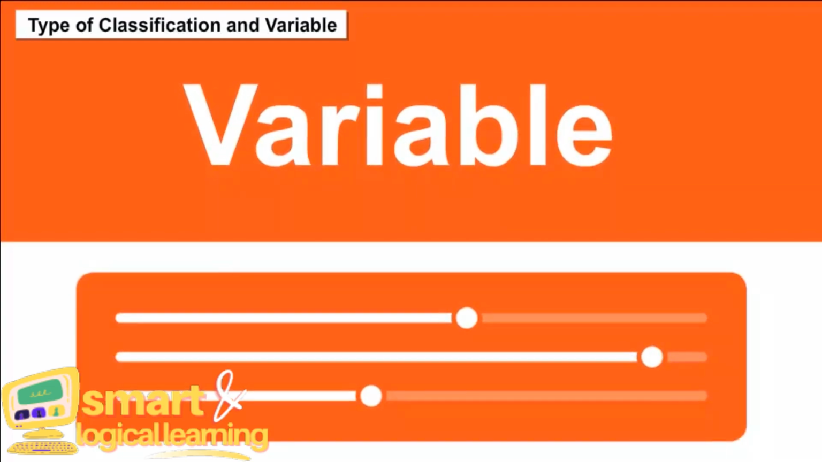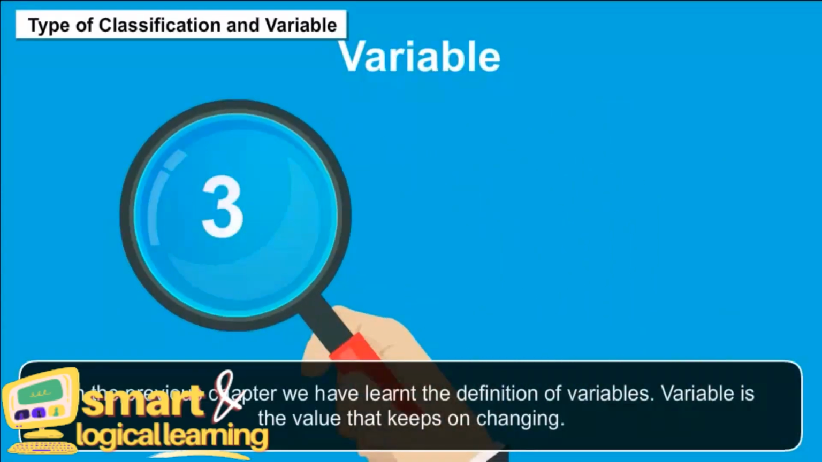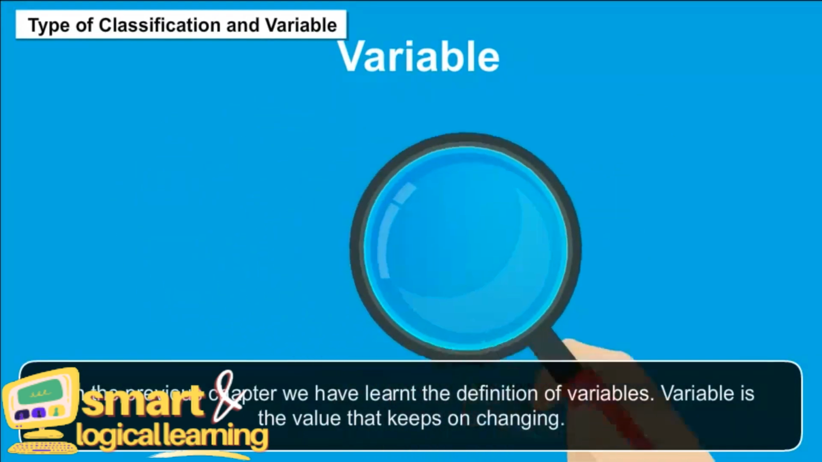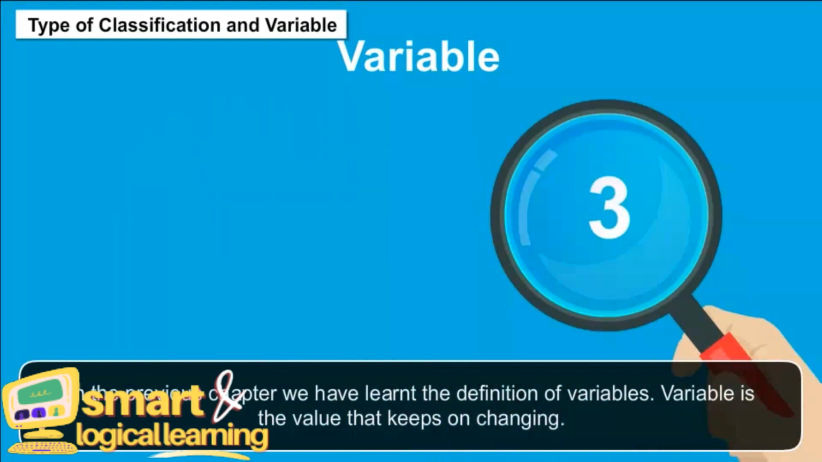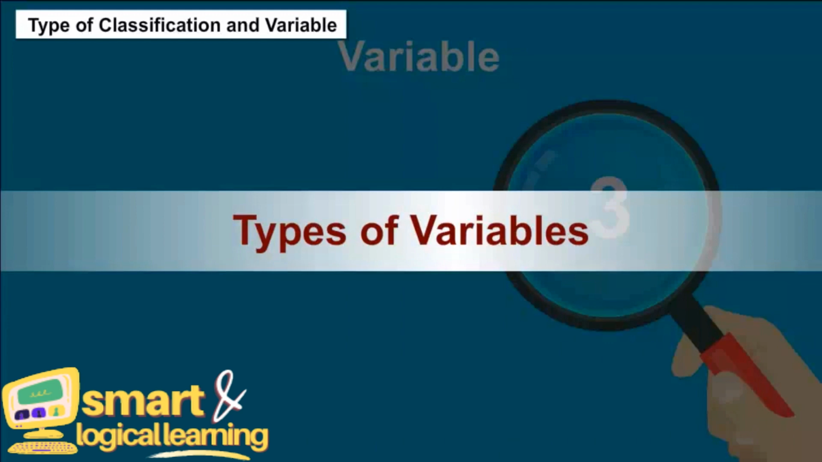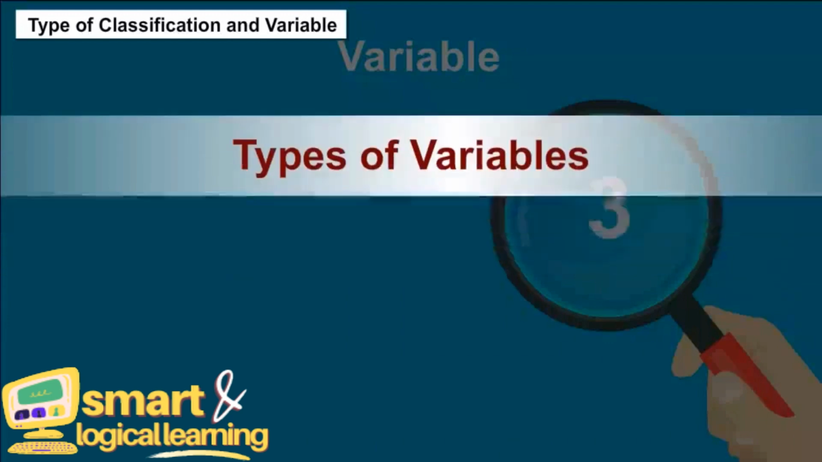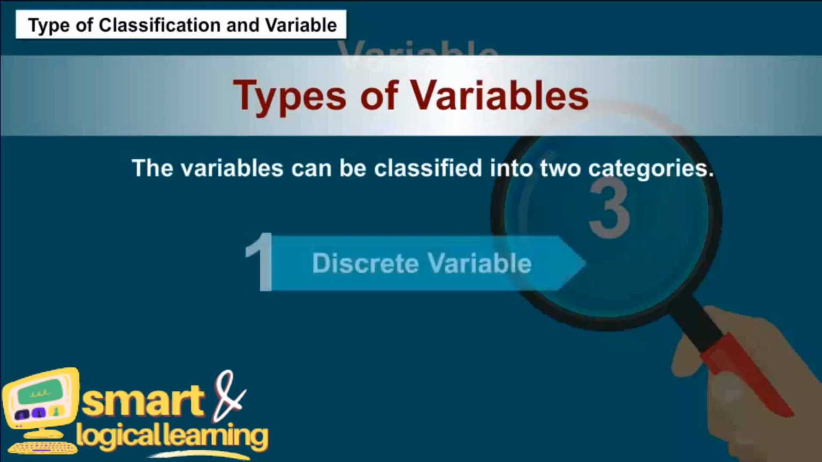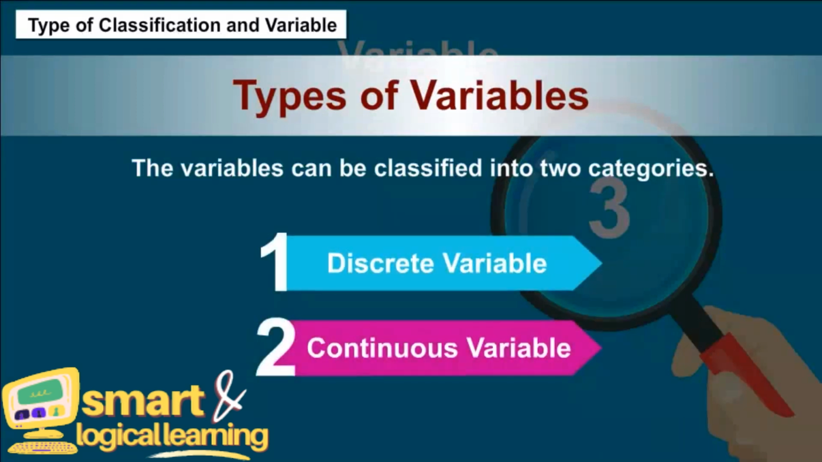Variables. In the previous chapter, we have learnt the definition of variables. A variable is a value that keeps on changing. But that definition does not explain how it varies. Variables vary on the basis of different criteria. Types of variables. The variables can be classified into two categories: discrete variable and continuous variable.